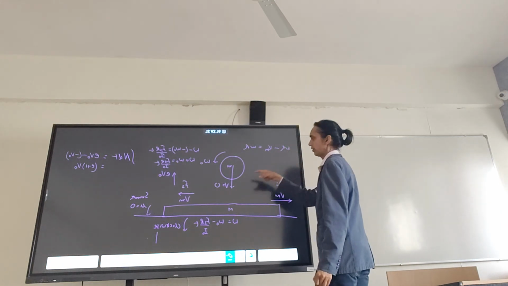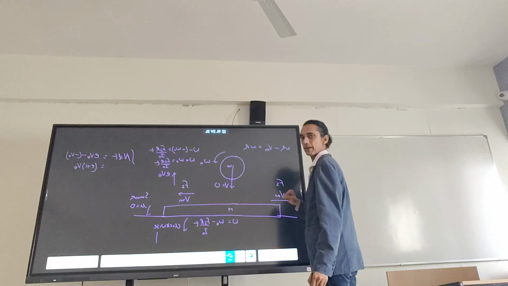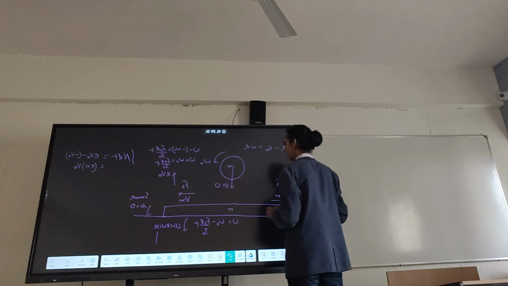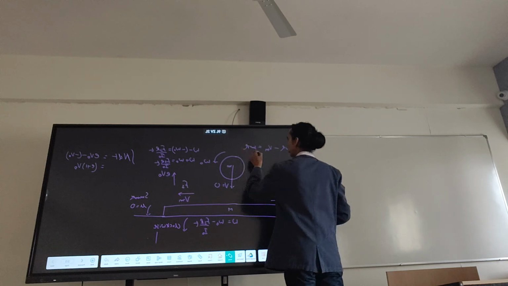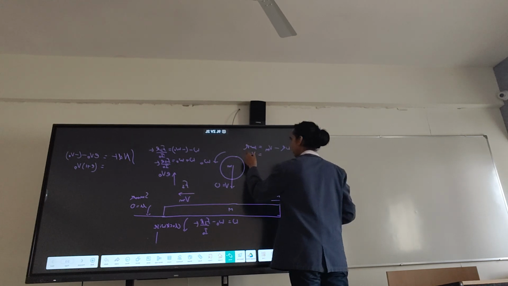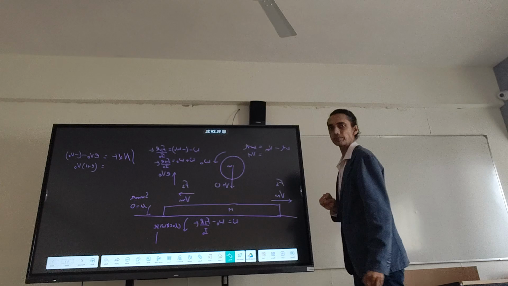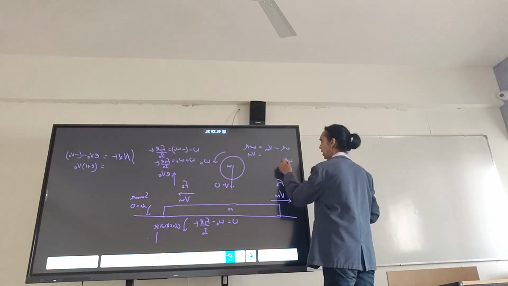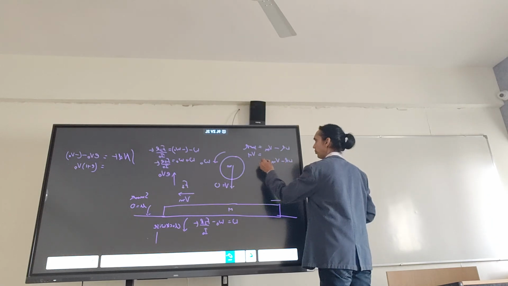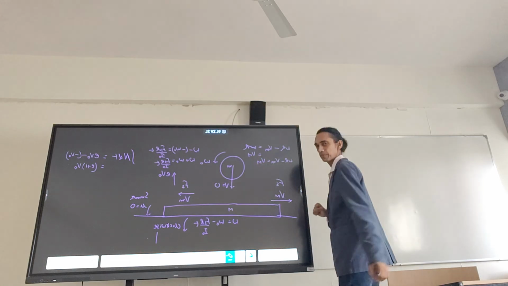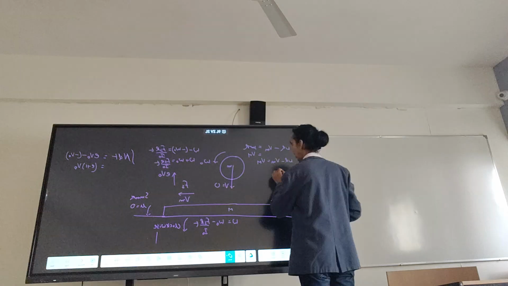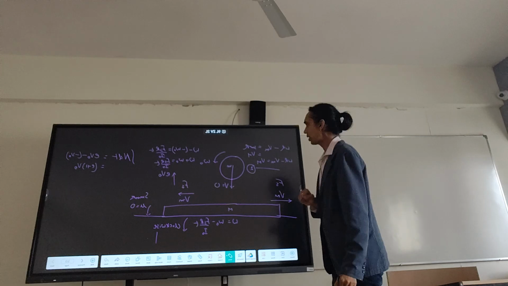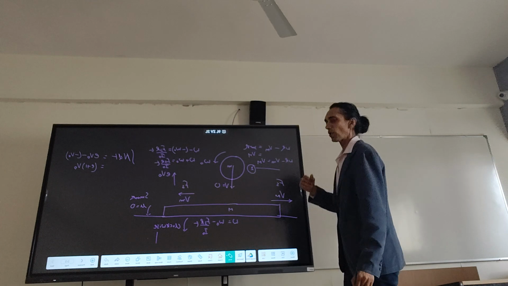This is what we are getting for this point, right? And this point should not slip. If this point is not to slip, then we can mark it as V capital. What we get to see from here is omega r minus v m is equal to V capital. This is the equation that you are getting. You can mark this as equation number 2. Okay? This is what we have to work on.